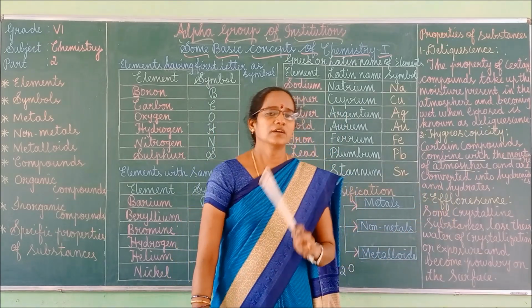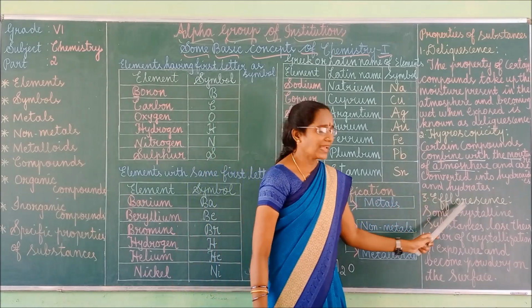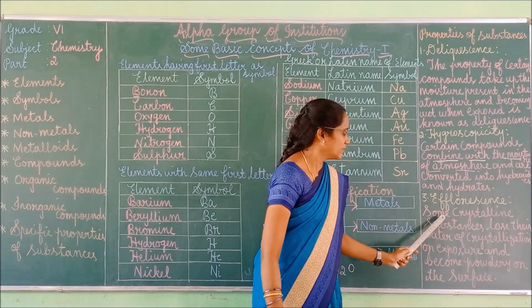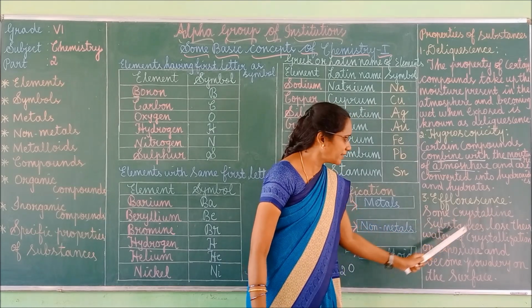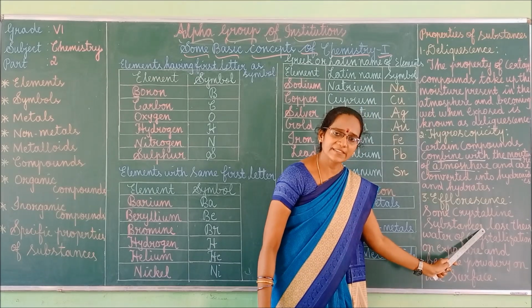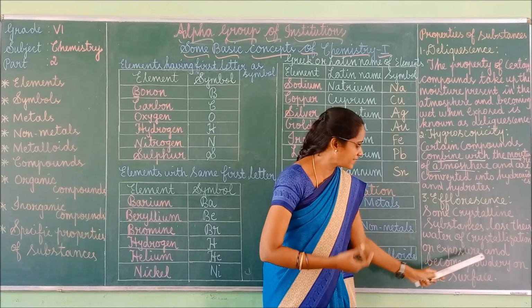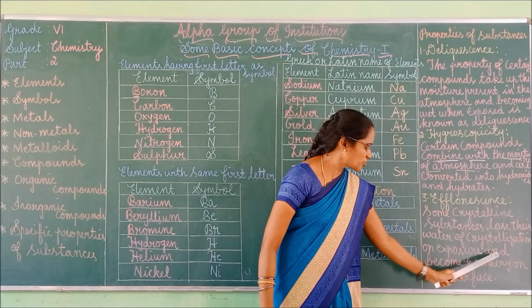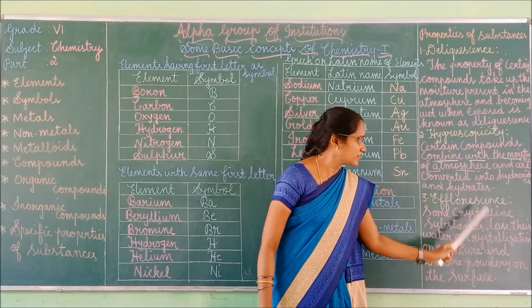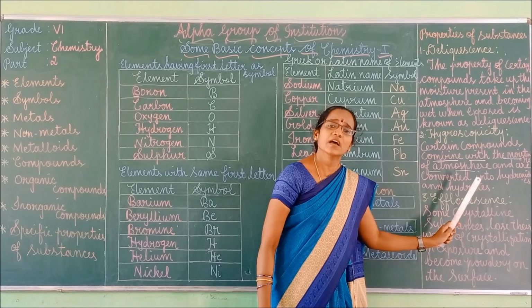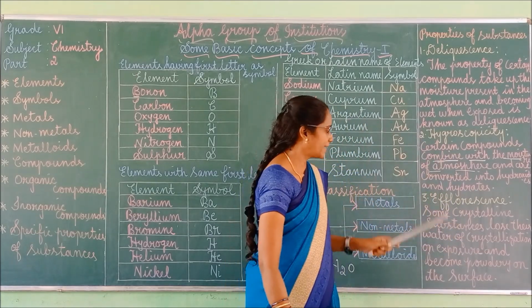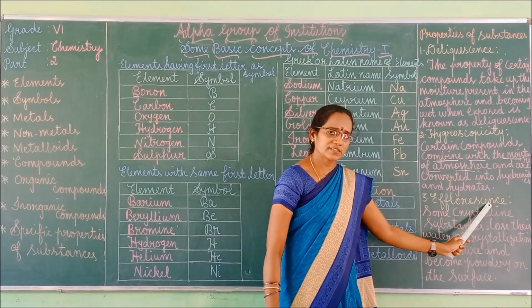Got it, children? Right. Next one, efflorescence. What is the meaning of efflorescence?